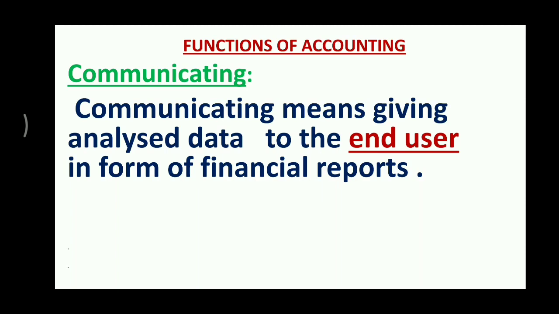The various users of accounting information. The users are government, management, employees, income tax authorities, investors, prospective investors and researchers. All are users of accounting information. So these are the functions of accounting. Thank you.